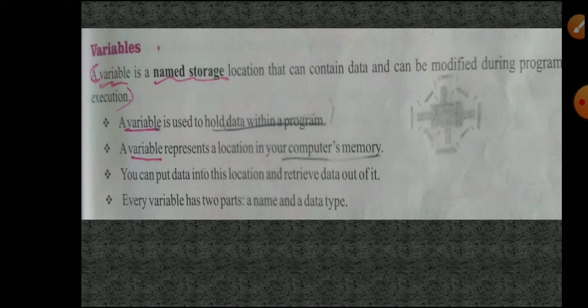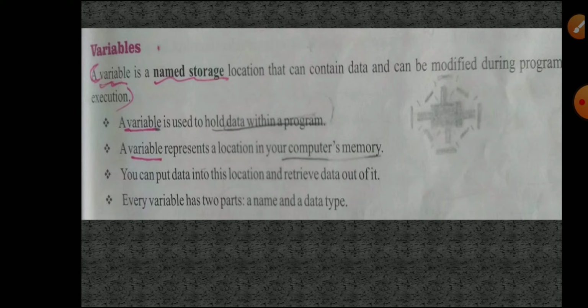Next, third point, you can put data into this location and retrieve data out of it. That means whenever you store any data or values in your computer, the purpose is that whenever we execute that particular variable, that value will be visible on the monitor or screen. For that purpose only we store all the variable values in this particular computer location.